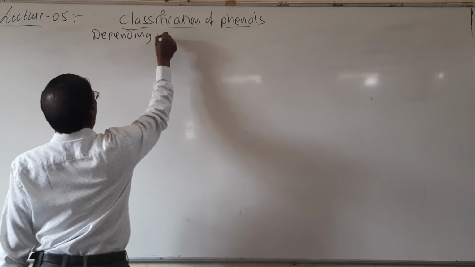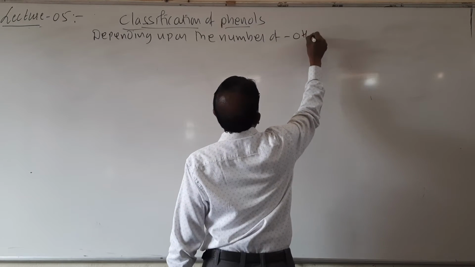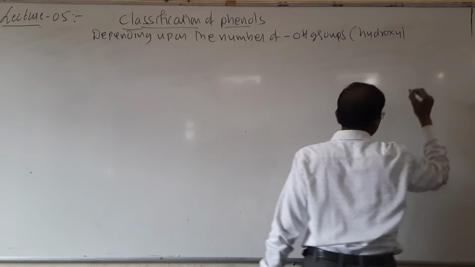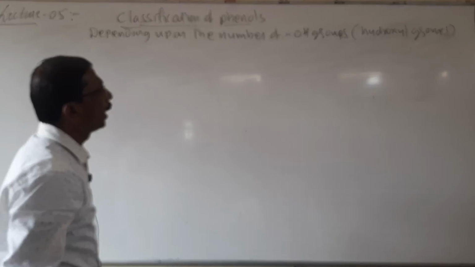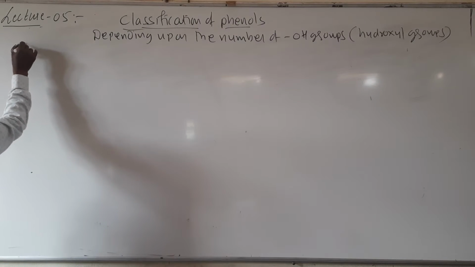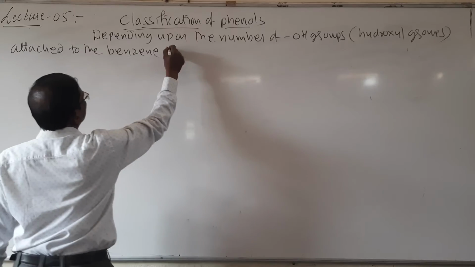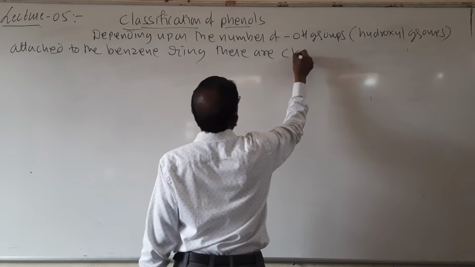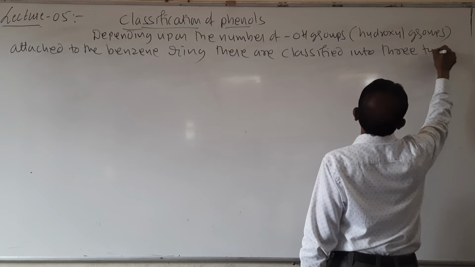Look here, depending upon the number of OH groups, it is called hydroxyl, attached to the benzene ring, these are classified into three types.